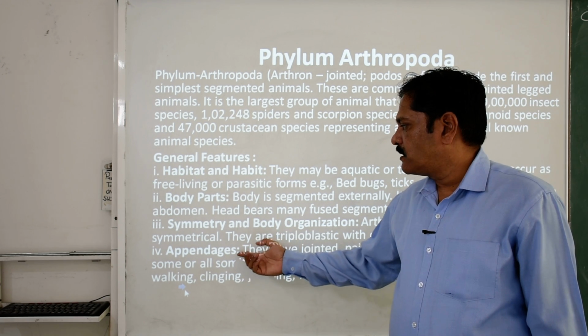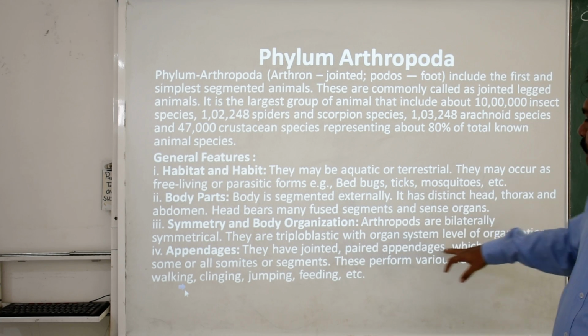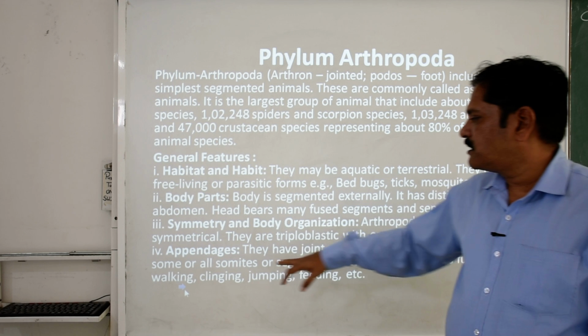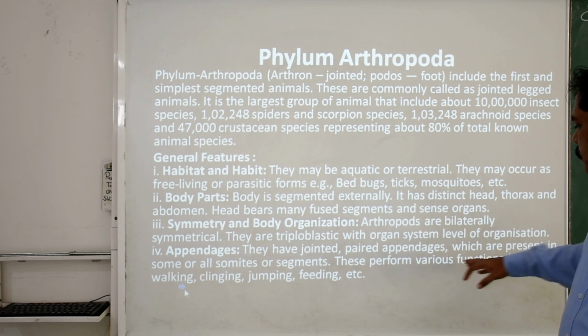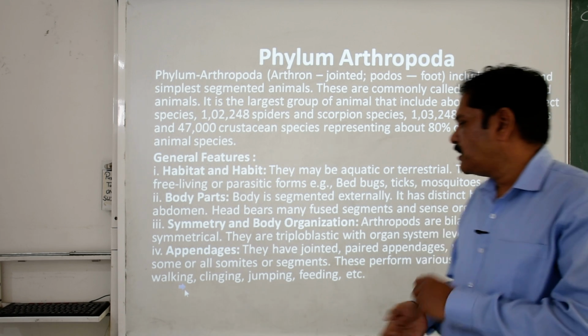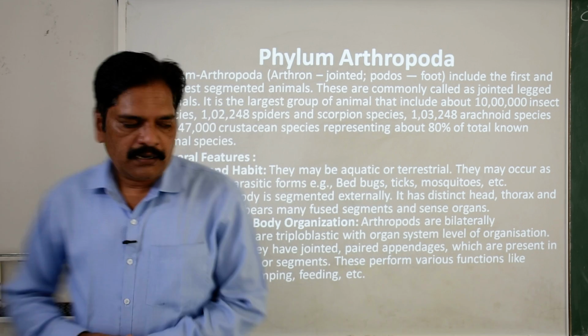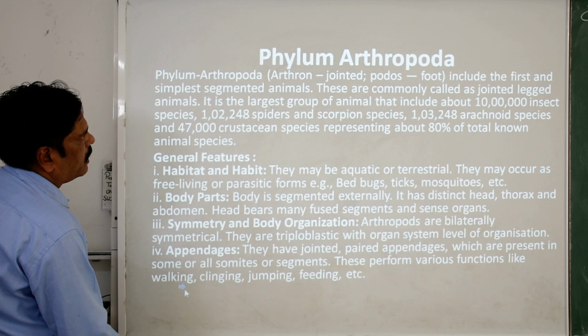Okay, and now we are going to discuss the appendages. They have jointed paired appendages which are present in some or all somites or segments, and these perform various functions like walking, clinging, climbing, jumping, feeding, etc. So this is the arthropods.